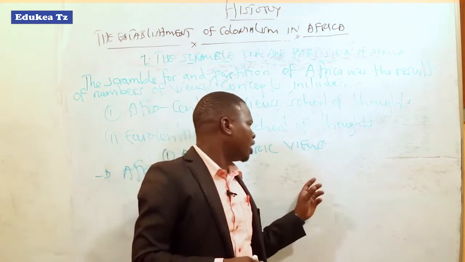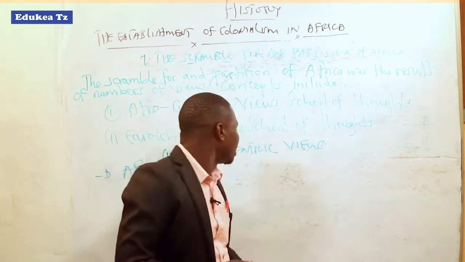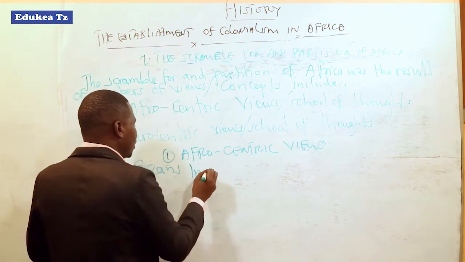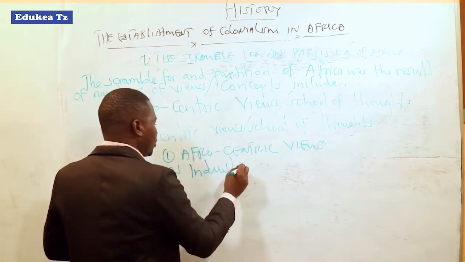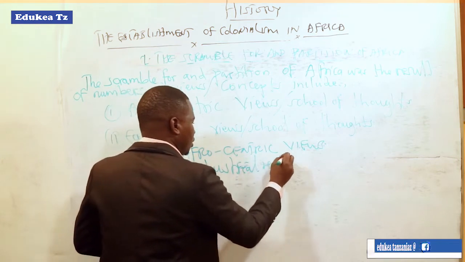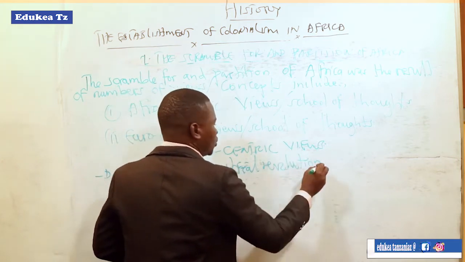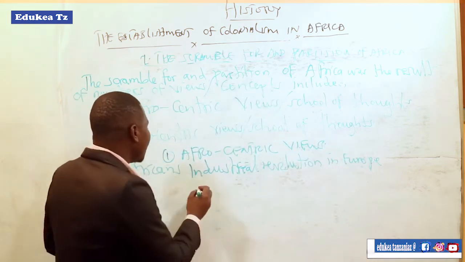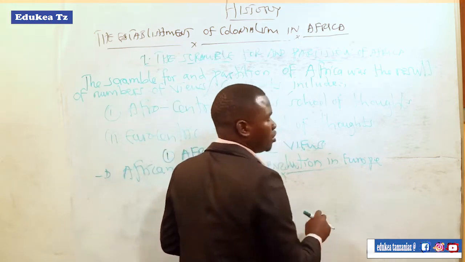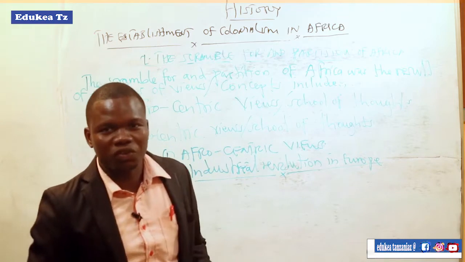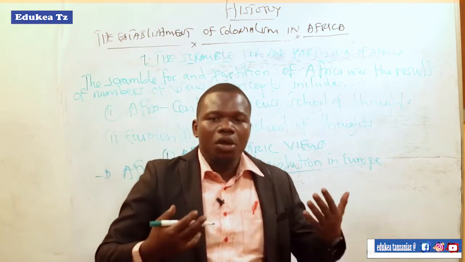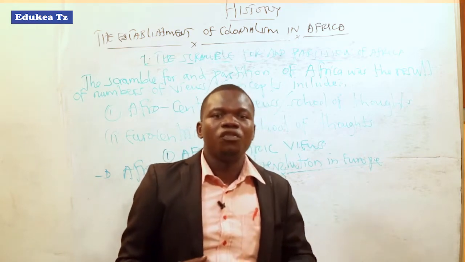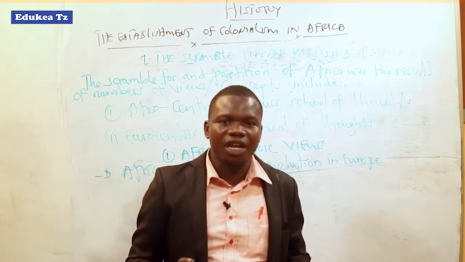And they said that the scramble for Africa was the result of the industrial revolution in Europe. In other words, it was the result of the economic interest of most European states. Since they had the problem of their economic interest, they had no way but to move to Africa and start fighting for African colonies.